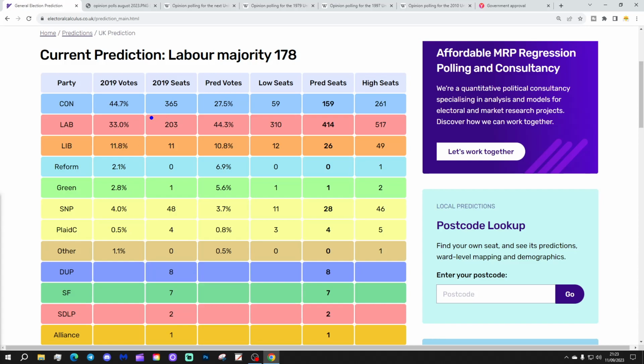So they went down to 203 seats, which was actually their lowest seat score since the 1935 general election. So to be able to get a majority within one election cycle would be, historically, very, very impressive for the Labour Party. And based on the polls we see at the moment, they are easily doing that.